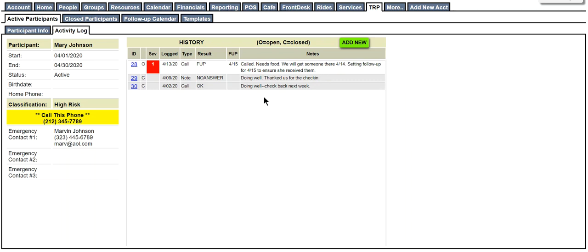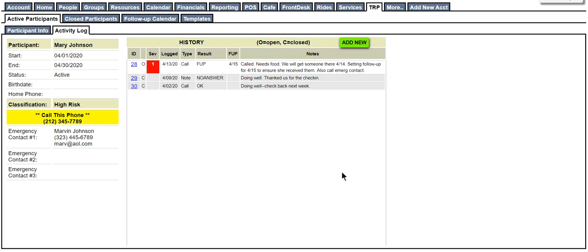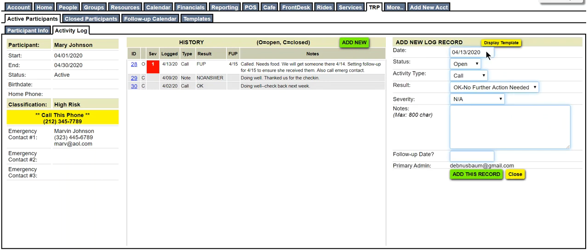If that has been updated or we need to further edit that, we can easily do that by clicking on the ID number, and that logged record now shows up on the right, and we can make additions. And we can update that, and the record now is updated. As we add new records, we can click the Add New button and add a new record with a new